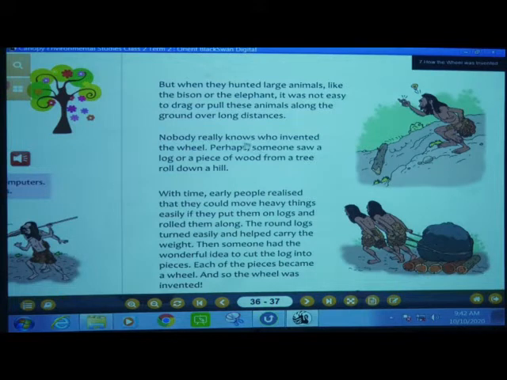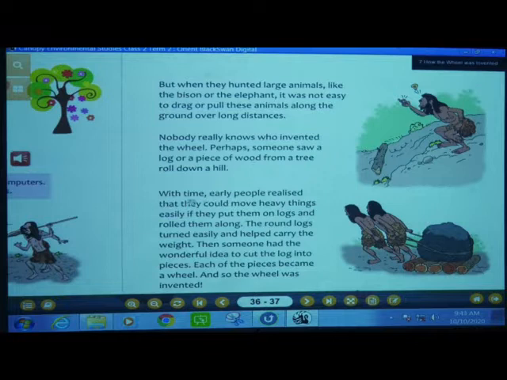So nobody really knows who invented the wheel. Perhaps someone saw a log or a piece of wood from a tree rolled down a hill. Now see, then what happened? One day one man was sitting there, and he saw the log, a piece of wood. Log means a very large, thick wood, isn't it? Thick wood is called a log, and it came from a tree rolling down a hill. Then this man saw how this log was coming from up.